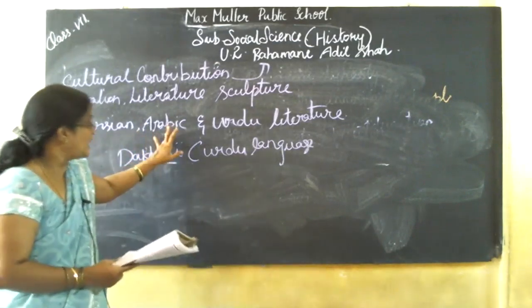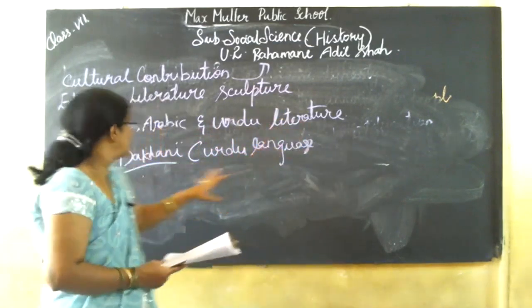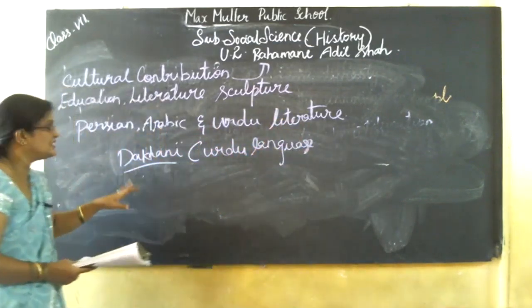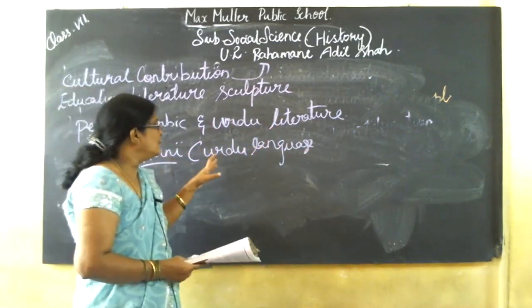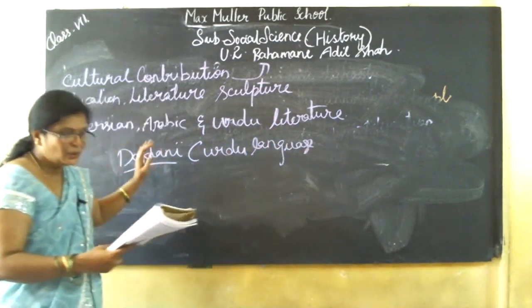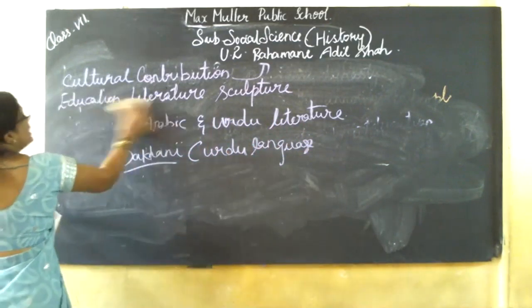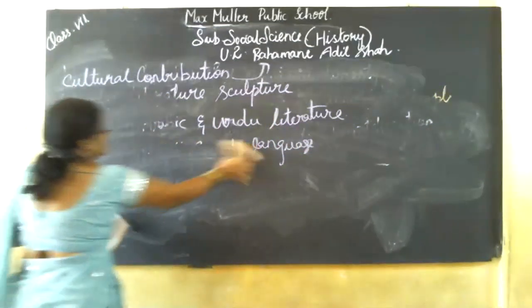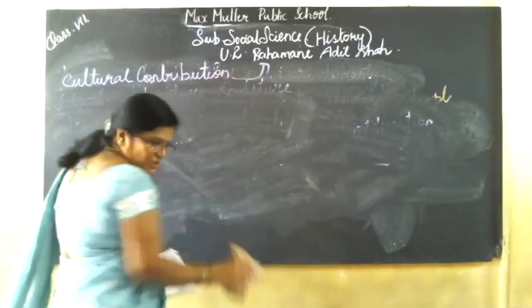Persian, Arabic, and Urdu literature were well developed. They conversed with foreigners in the Dakhani language, later called Urdu. The next one is sculpture.